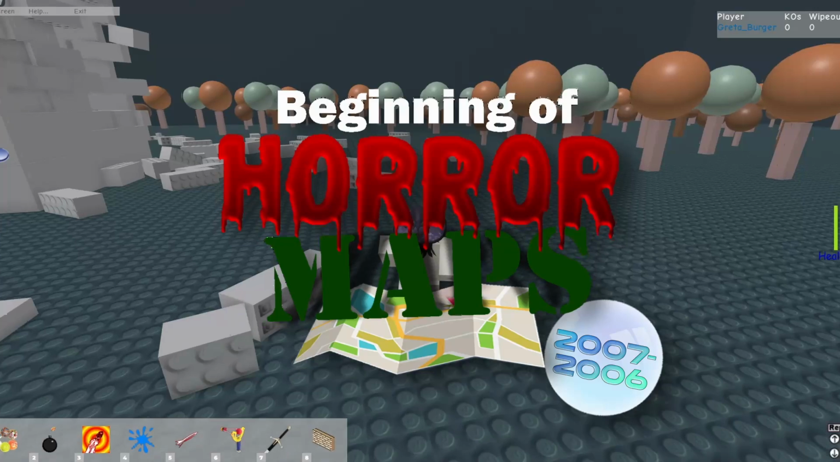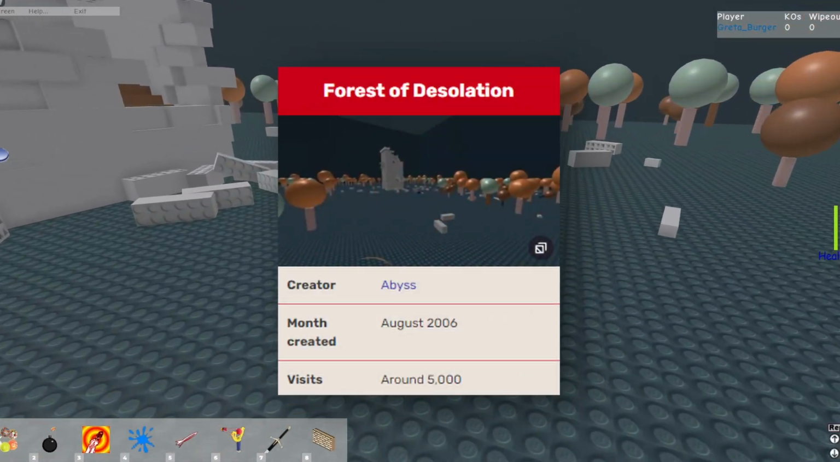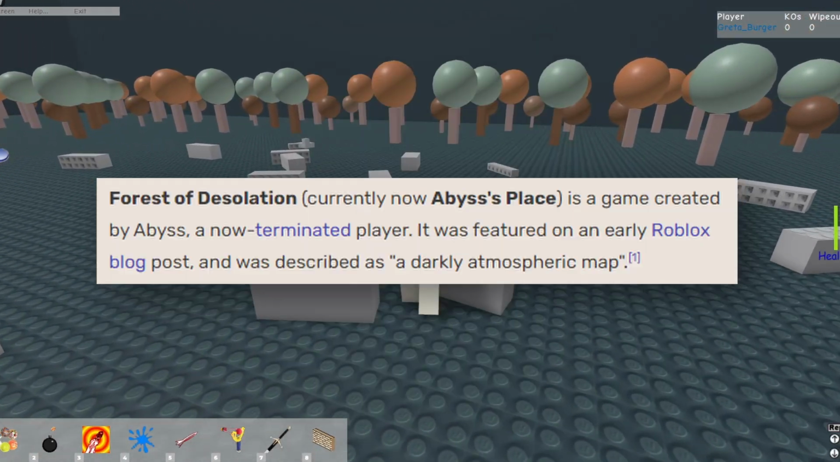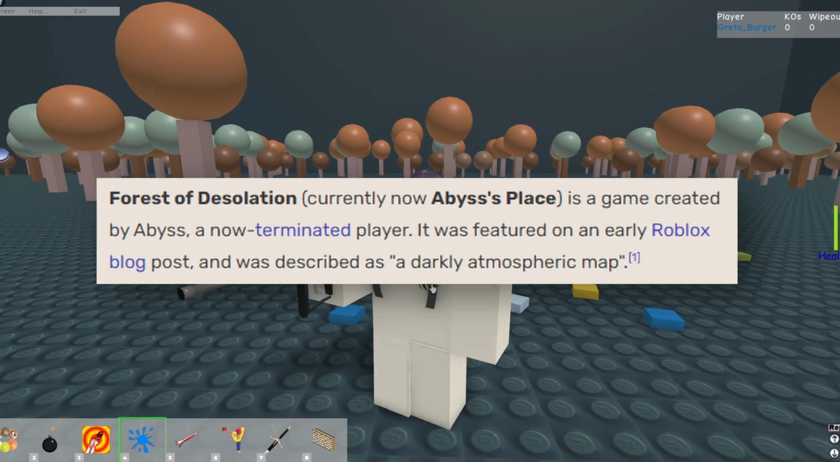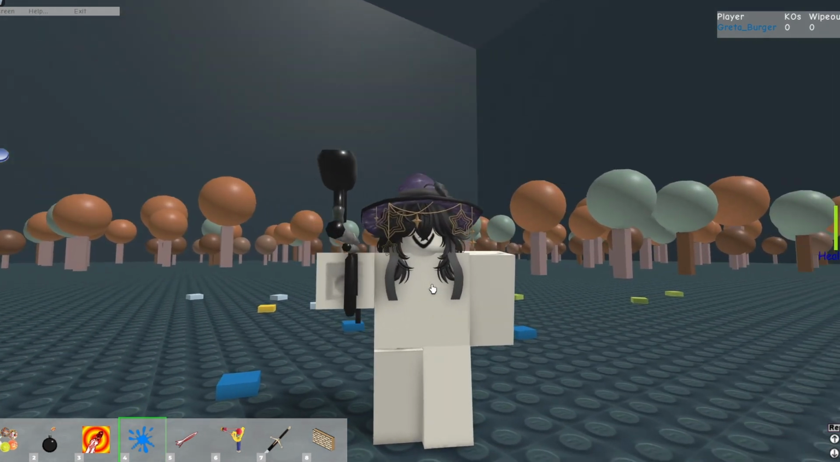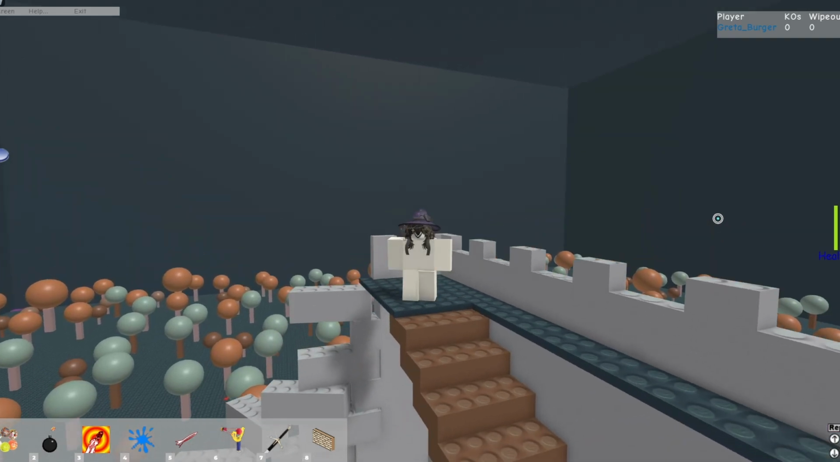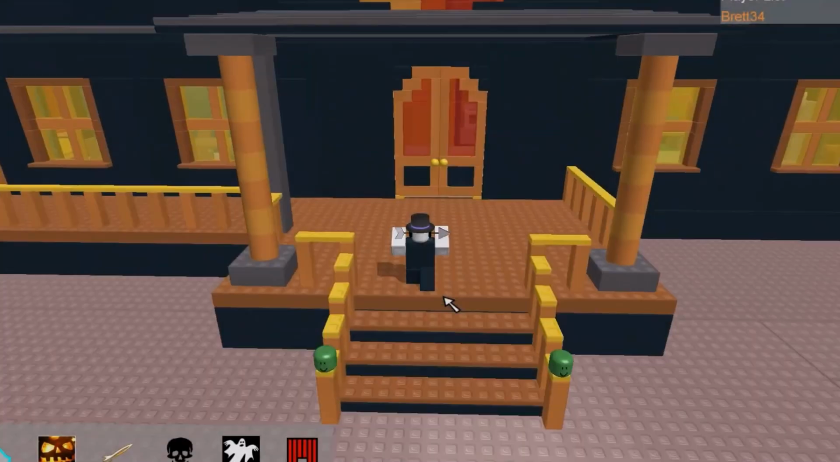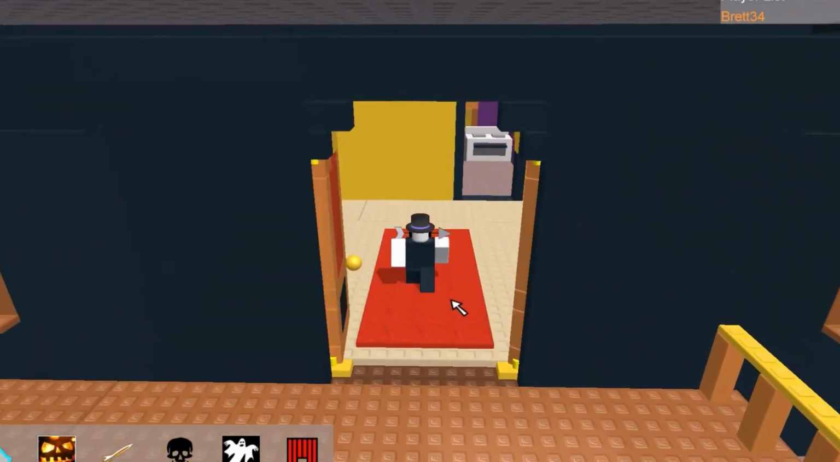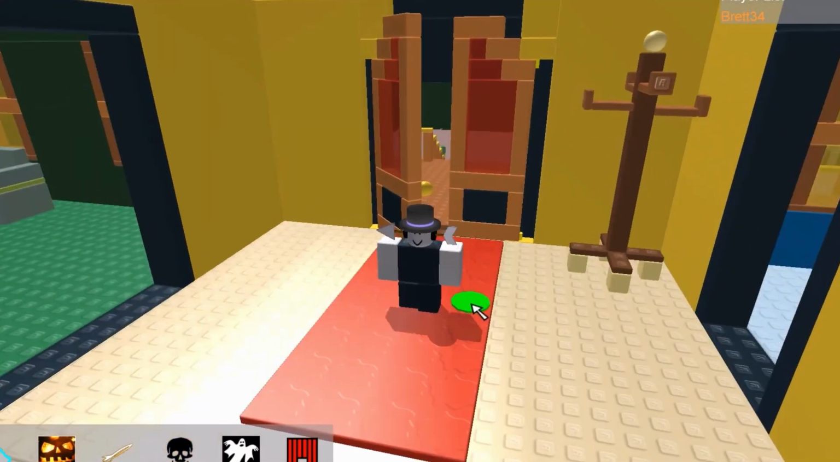Many users consider Forest of Desolation by Abyss to be the first kind of spooky map. It is described as a darkly atmospheric map, without creatures or entities, because at that time, users' creation and content was simple and experimental. In October 2006, for the Halloween event, Roblox staff created Haunted Mansion.